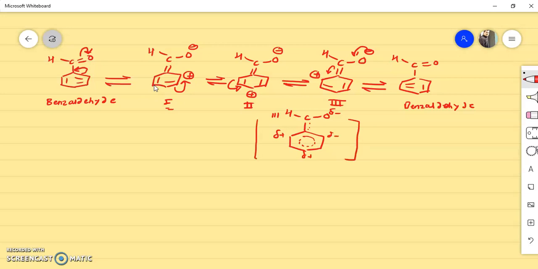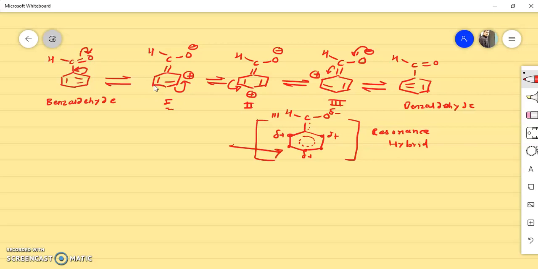So this is the resonance hybrid structure for benzaldehyde. By observing it, you will come to know that at the ortho and para positions there is a delta positive charge. That means electron density is very low at these ortho and para positions. So the incoming electrophile will prefer this position, that is, the meta position.